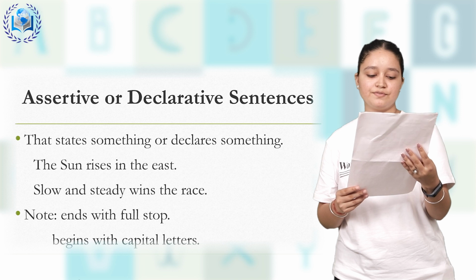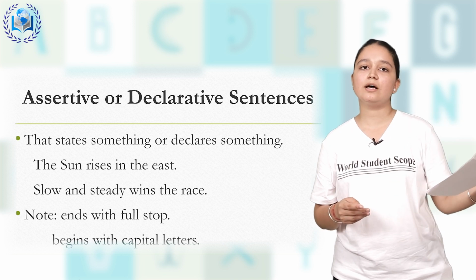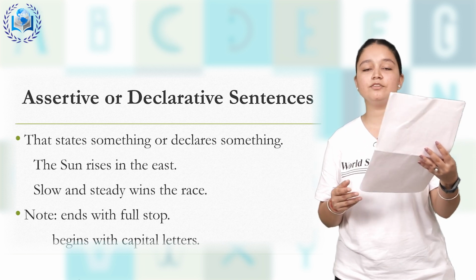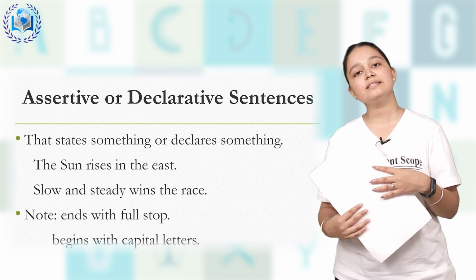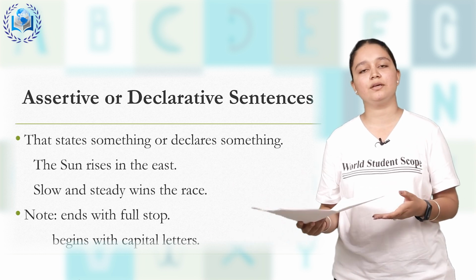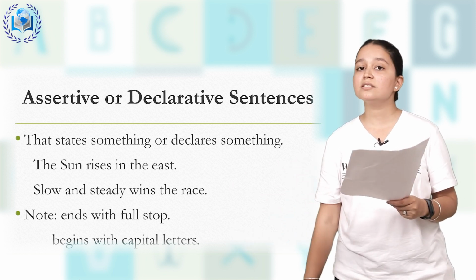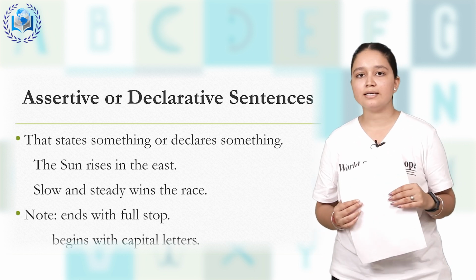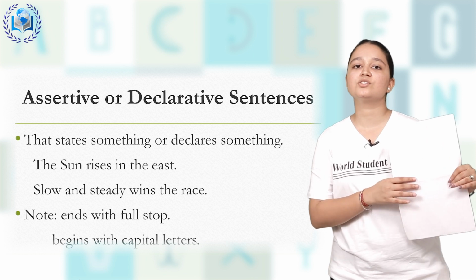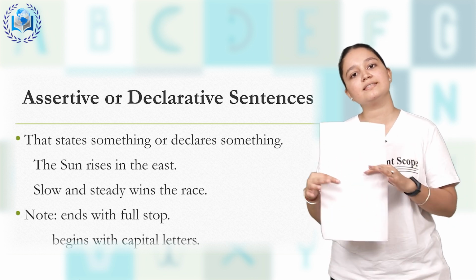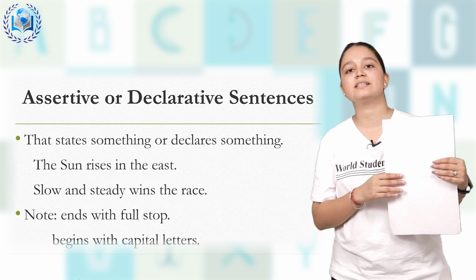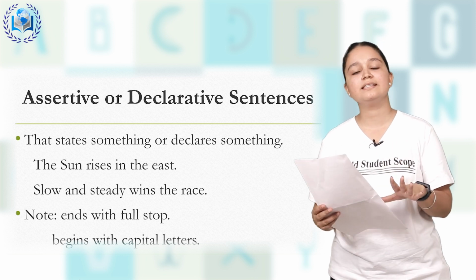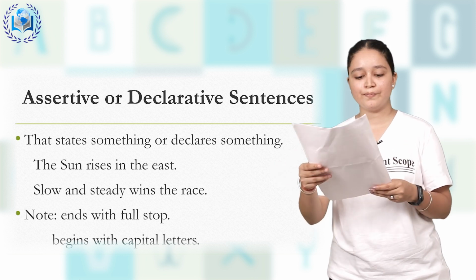Now what are assertive sentences? Sentences that state something, that give us information, or the sentences that declare something, like the sun rises in the east, means it is declaring something to us that the sun is rising in the east. We can't say that today the sun rises in the east and tomorrow it will rise from the west. No, the sun rises in the east. It's a universal fact also.